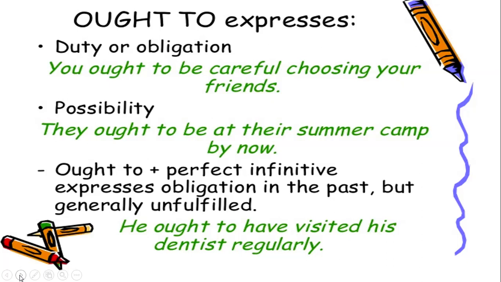Ought to plus perfect infinitive expresses obligation in the past but generally unfulfilled. For example, he ought to have visited his dentist regularly. So what is this? We can say that in ought to there is no external authority as there is in must. External authority basically means there are no laws made for ought to.